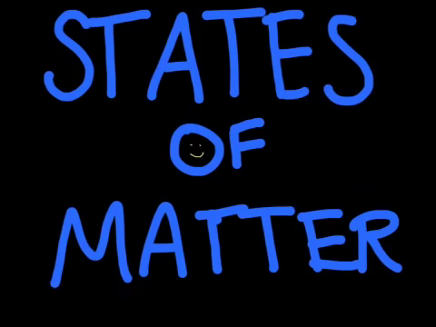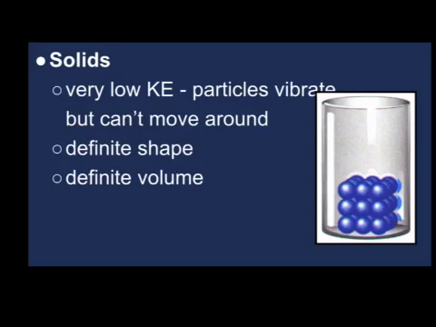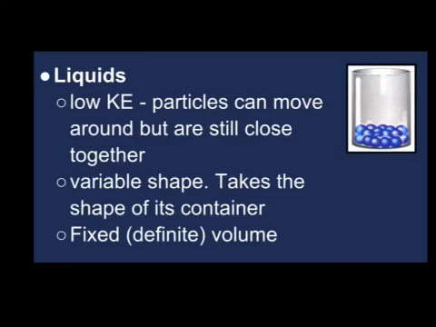Now let's talk a little bit about the different states of matter. Solids are classified as matter that has definite shape and definite volume, which means the shape and volume do not change. Also, they have very low kinetic energy, which means their particles don't move around, they just simply vibrate in place. Liquids, like solids, have a fixed definite volume, however they have a variable shape, which means that they take the shape of the container that they're in.